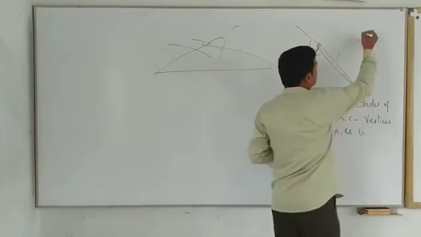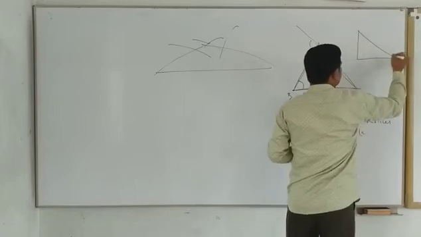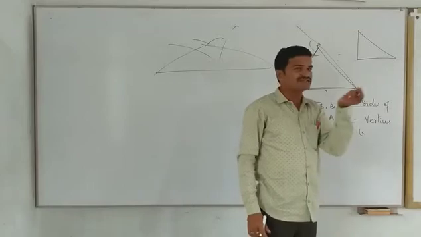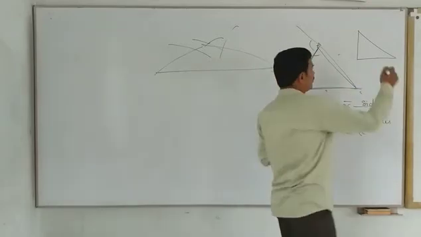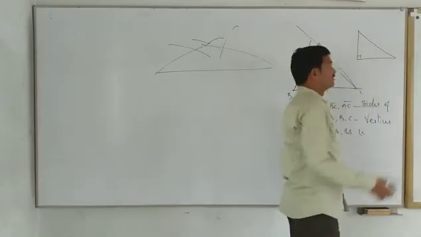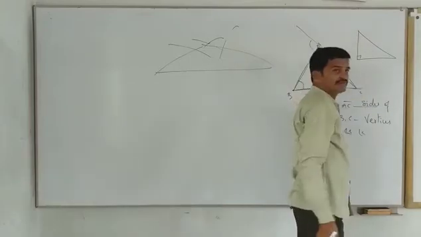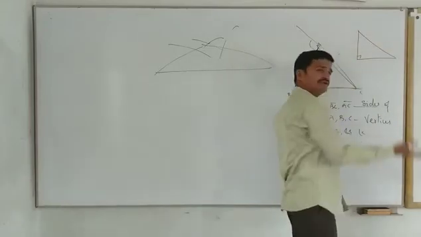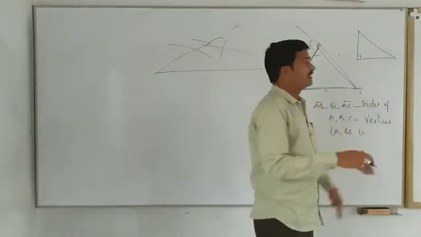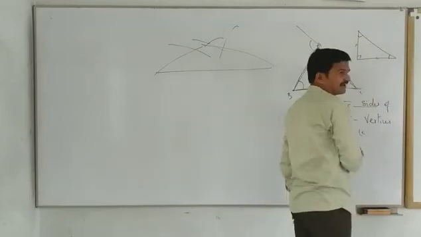Suppose a right angle triangle is there. Can you find the answer for the exterior angle for this? We don't know which side is extending, and we don't know these angles. It may be 30, 60, or 45, or 20, 70. If it is a right angled isosceles triangle, this is 45, this is 45.